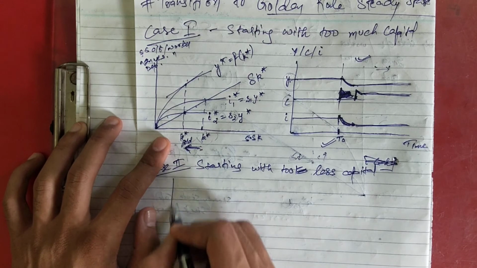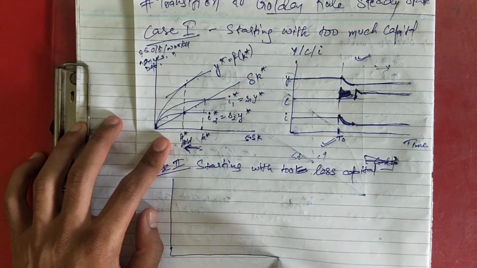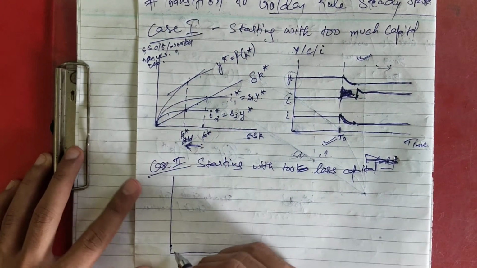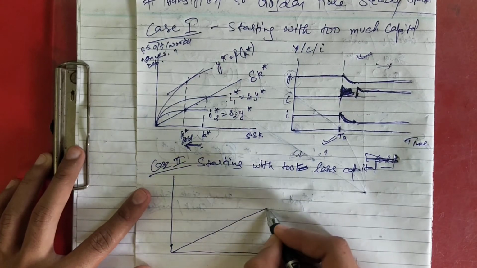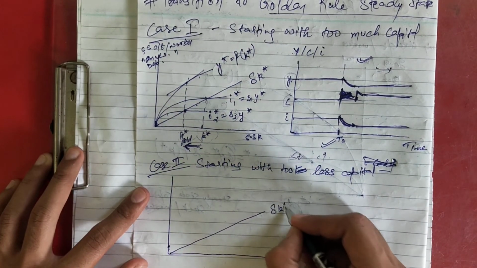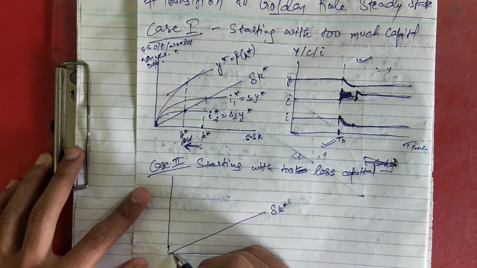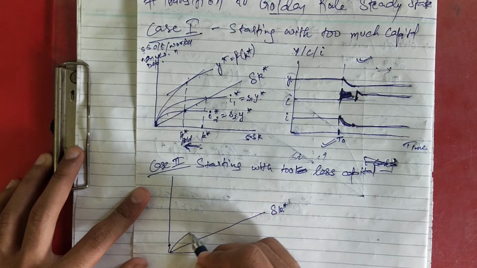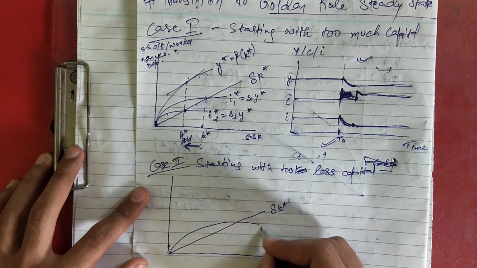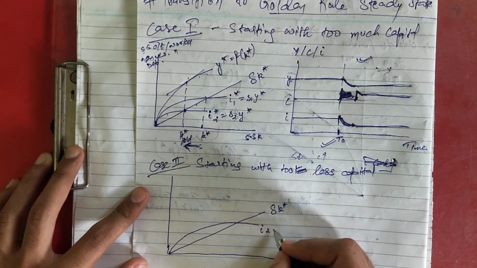Okay, so if I draw the diagram, I'm not marking anything, I'm just drawing the diagram, so mark on your own. So this is your delta K, and now this is your I2.